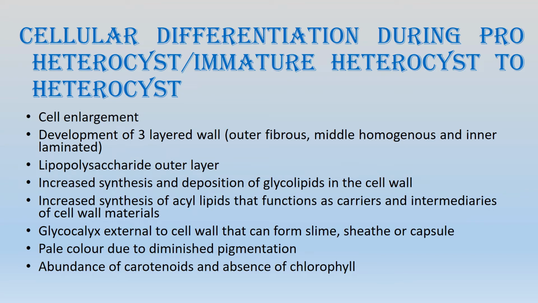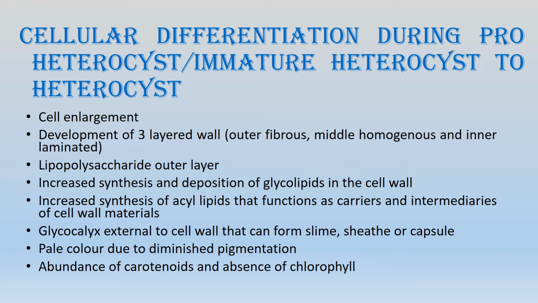When there is deficiency of nitrogen in the media in which the cyanobacteria is growing, there will be increased production of glycolipids and increased deposition in the cell wall. And also there will be more synthesis of acyl lipids, which are just carriers or intermediaries that will be needed during the cell wall production.